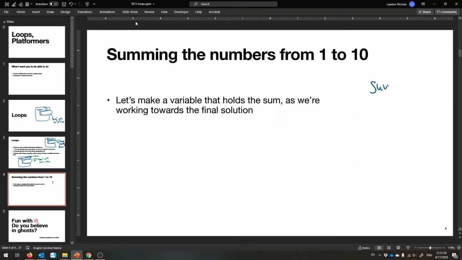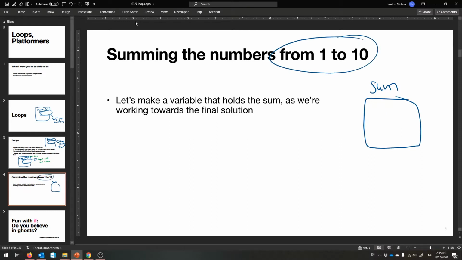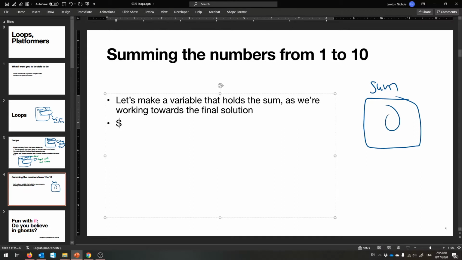So we're going to have this variable called sum, and we're going to build up the answer, that is the sum of all the numbers from 1 to 10. Okay? In order to build it up, we have to start somewhere, right? First we'll add 1 to sum, then we'll add 2 to sum, then we'll add 3 to sum, etc. And so sum needs to be started off at 0, I hope you see. So start sum off at 0, then add 1 into sum, then add 2 into sum, ...